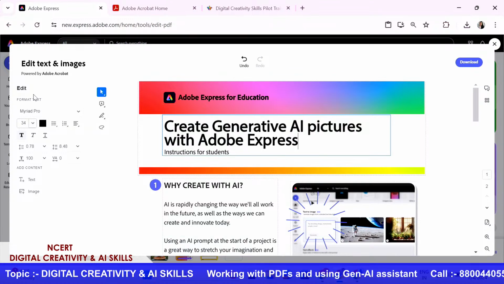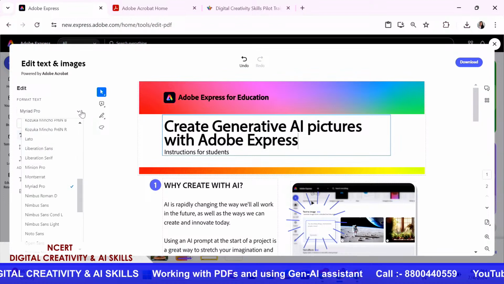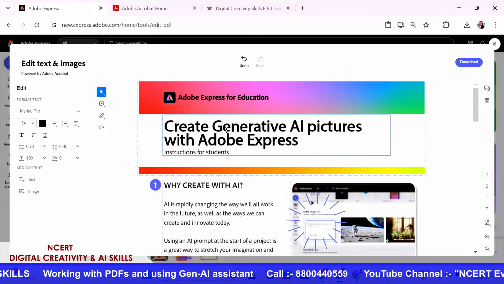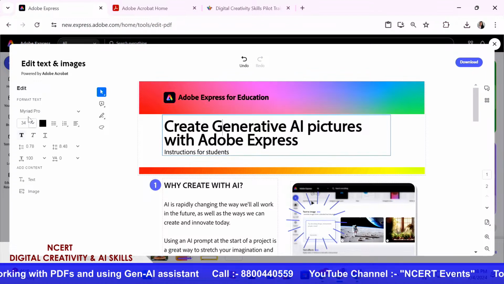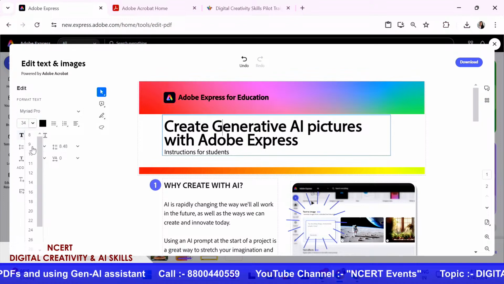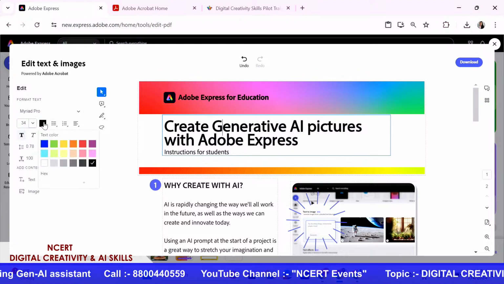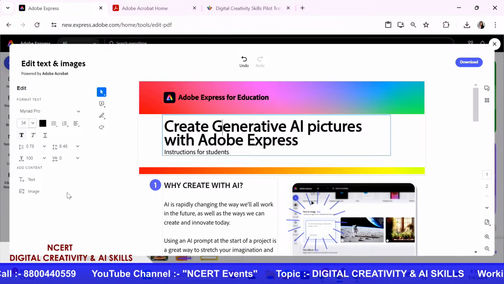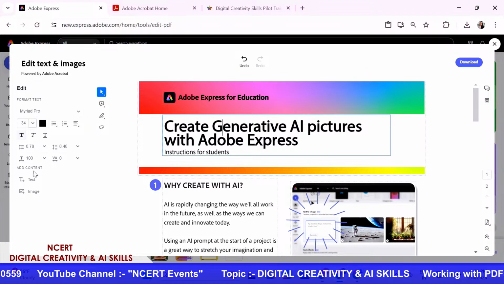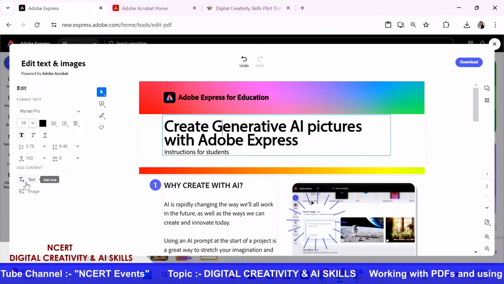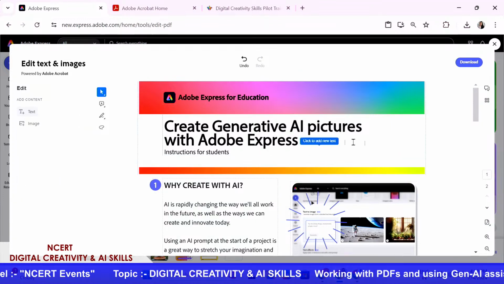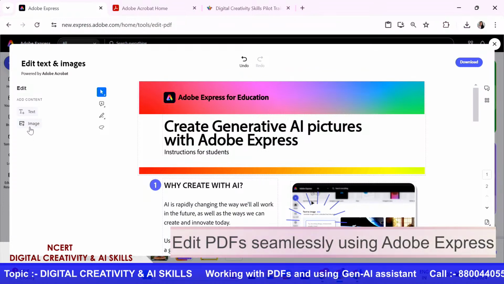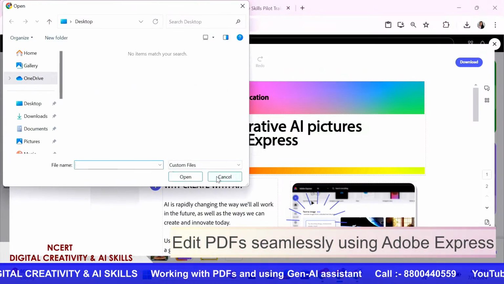On the left, you can also see there are options for me to choose from, formatting the text to any different font. There are options for me to increase or decrease the size. There are options for me to change the color as well. And there are other options that are mentioned here as well. If you want to add more content, there's an option for you to click on add text, and you could click wherever you want to add the text. Similarly, if you want to add an image, you could also do that, and you could select an image.